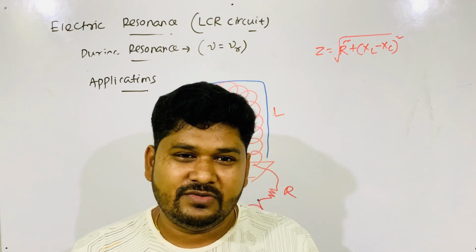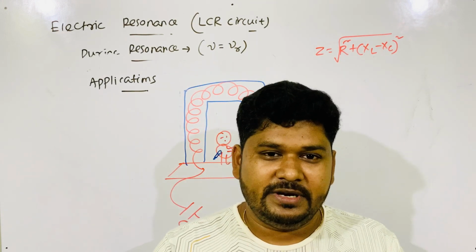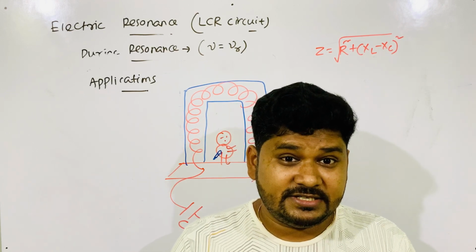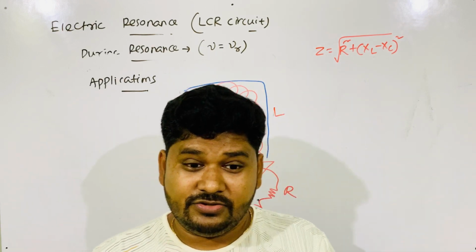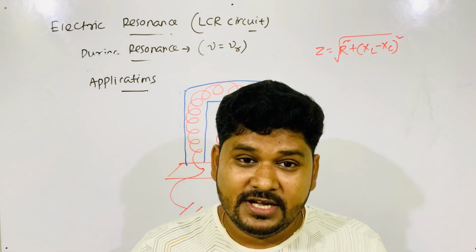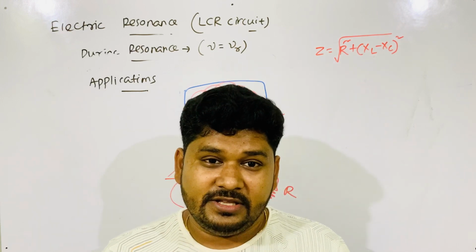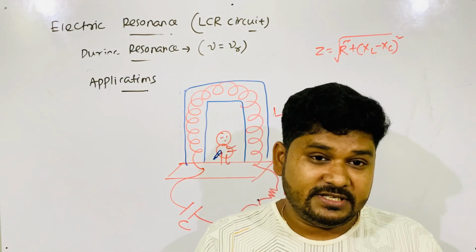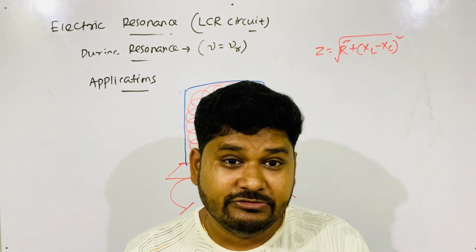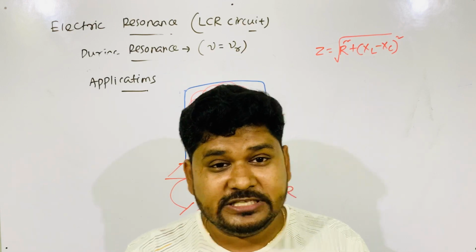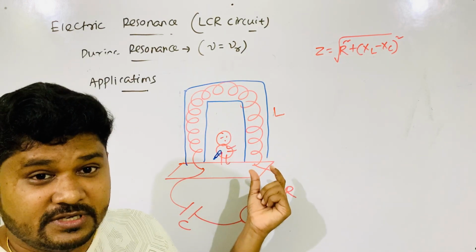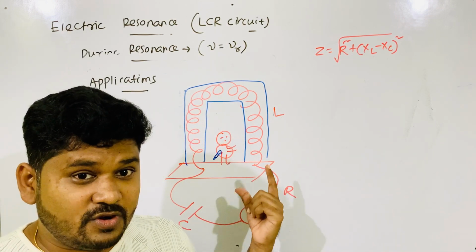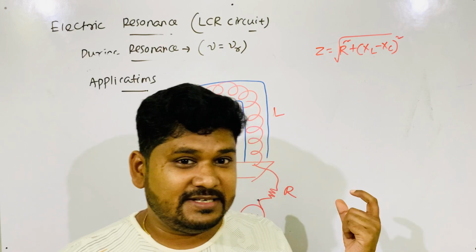One small beeping sound, then no problem. That happens when somebody enters with some key or something. But where there is a tight security system, they always tell you to keep everything out, even your belt and key. So this is the application of the LCR circuit. I told you tuning of a TV and radio, and the principle of a metal detector. This is book example number 10. You can read it also from the NCERT book. It always comes in the exam: what is the principle of a metal detector and how does this happen?